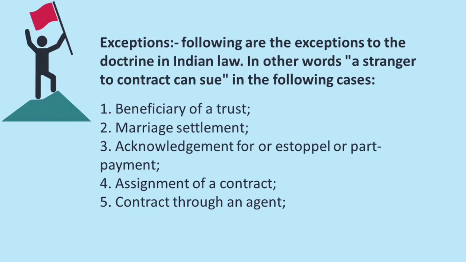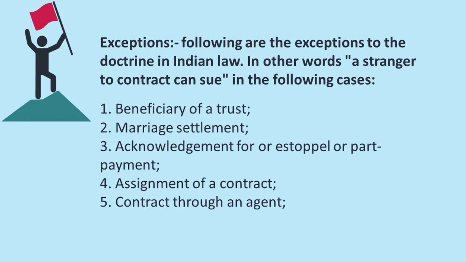First is beneficiary of a trust. Trust means it is a trust created by one person for the benefit of so many persons. So here what happens is three parties will be there. Trust is created for the benefit of the beneficiary, and subsequently if the trustee misuses the property, any person for whom it was created can file a case against the trustee. Here the beneficiary can enforce the provisions of the trust even though he is a stranger to the contract.